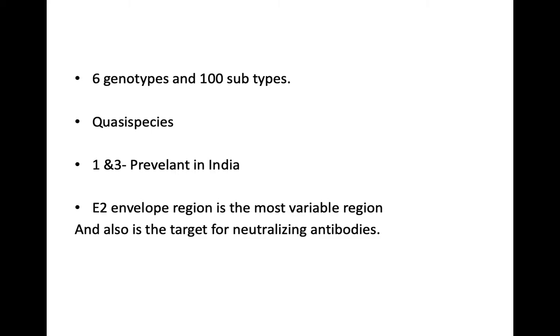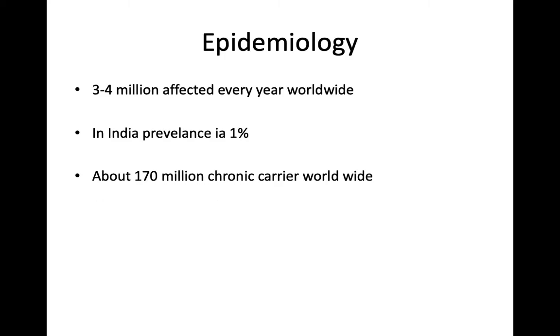The E2 envelope region is the most variable region, and it is also the target for neutralizing antibodies. So that is the reason there is a difficulty in development of antibodies within a patient, because of the variability of the E2 envelope region, and that is the reason for the chronicity of hepatitis C virus. And also there is a difficulty in developing hepatitis C vaccine because of the variability of this region, and also because the neutralizing antibodies are targeted to this region itself.